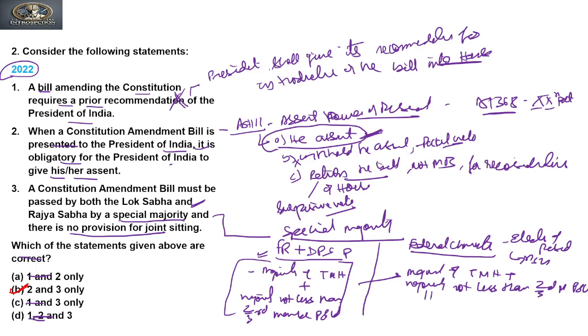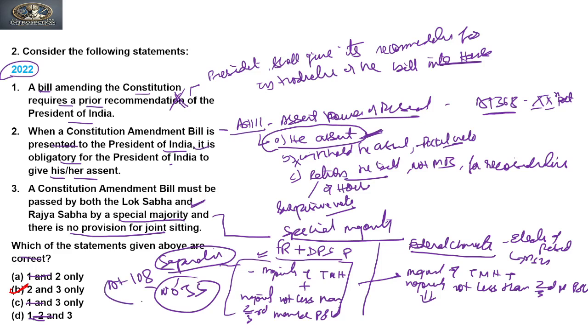This is to be done by both houses separately. It means there is no provision of joint sitting. So Article 108 does not apply to Article 368. This majority has to be passed separately by each house.